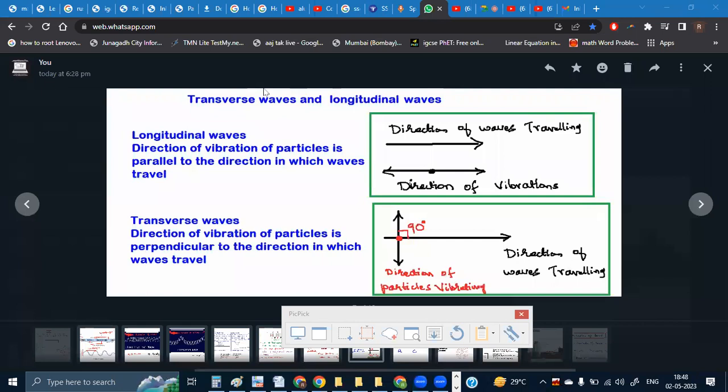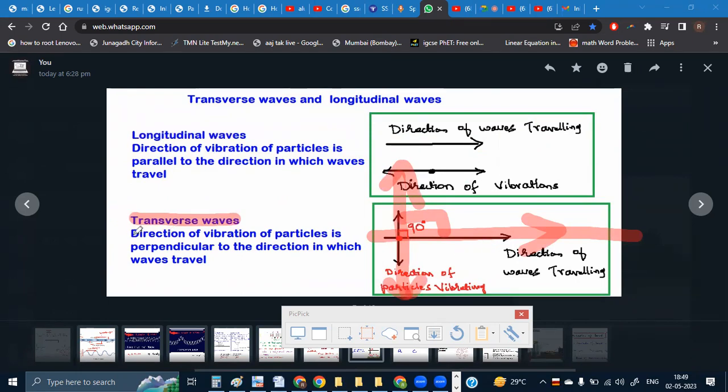So this part I have already explained to you. In longitudinal waves, the direction of vibration of particles is parallel to the direction in which the waves are traveling. This is the direction in which the waves are traveling, and the particles are vibrating to and fro. It means left and right. And in case of transverse waves, you see the particles are vibrating up and down. And the direction in which the waves are traveling is along the horizontal direction. The angle between both of them is 90 degrees.